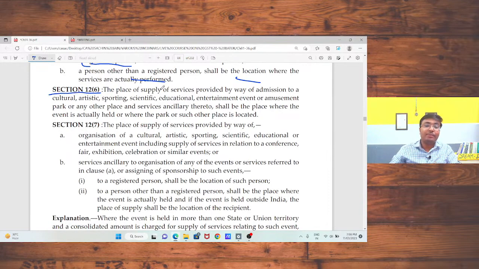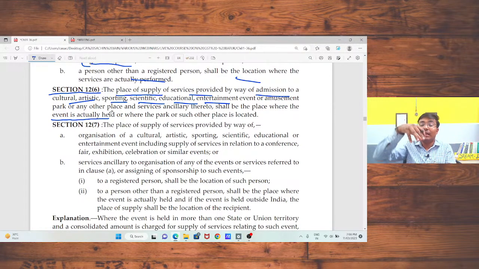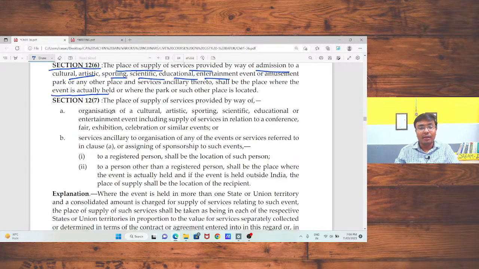Now, section 12, subsection 6, the place of supply of service provided by way of admission to any cultural, artistic, sporting, scientific, educational, entertainment event. In that case where the event is actually held should be treated as your place of supply. Sir, logical hai? This provision is very much logical. Where the event is performed, that place of the event will be treated as your place of supply.